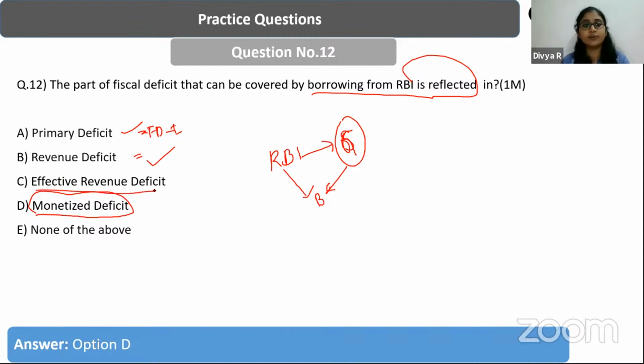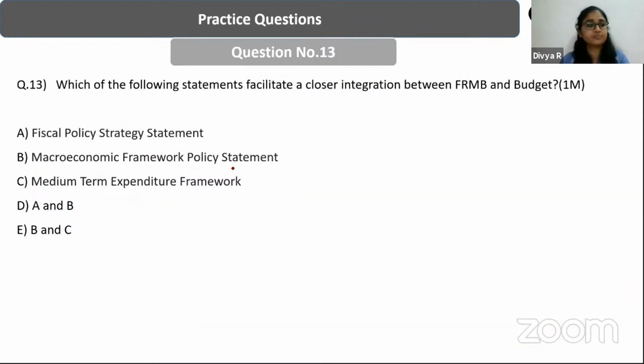And what is effective revenue deficit? That part of the revenue expenditure which is used for creation of capital assets is subtracted from the revenue deficit so that it gives a correct picture of the revenue deficit, right? Because some part of the revenue expenditure sometimes goes for creation of assets, and that is subtracted, giving us the effective revenue deficit.